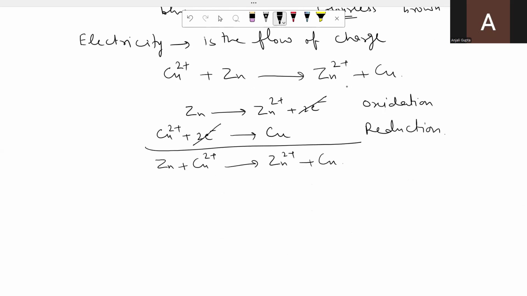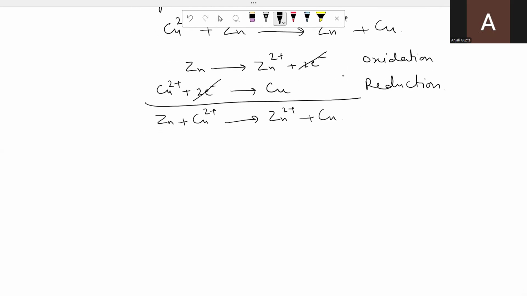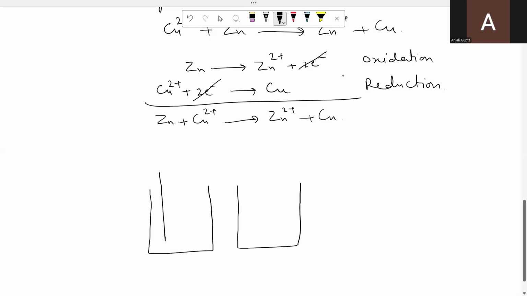And if these electrons can be made to go from zinc to copper ions with the help of some metallic wire, then the same chemical energy can be converted into electricity. So by using this idea, scientists made a cell, that is the electrochemical cell. In that cell, there are 2 compartments. We have taken 2 beakers. In one of the beakers, we are taking a zinc electrode.